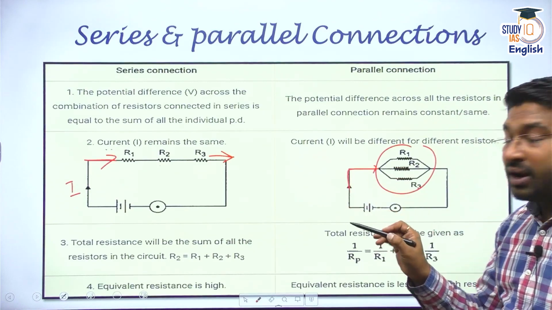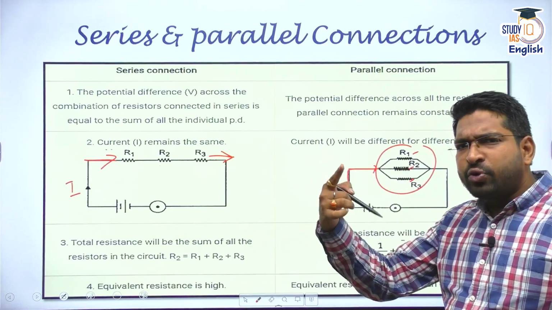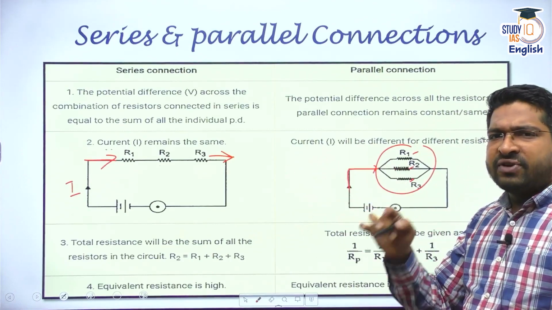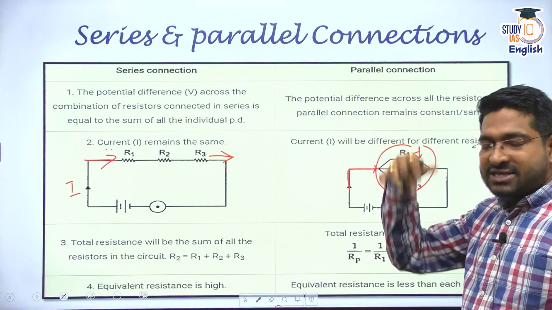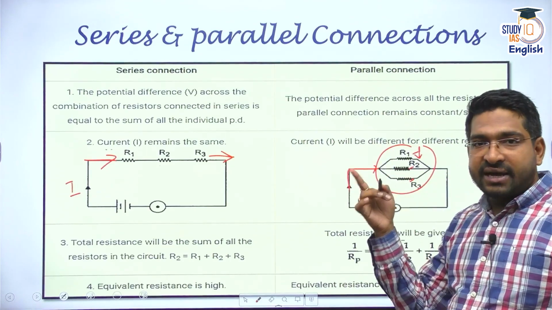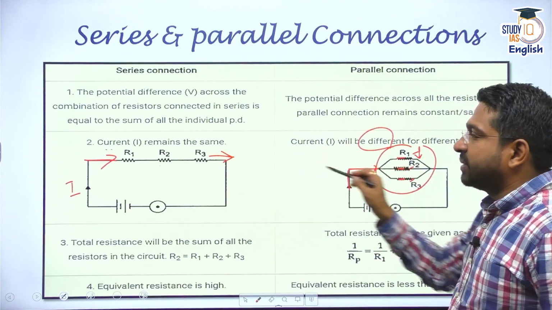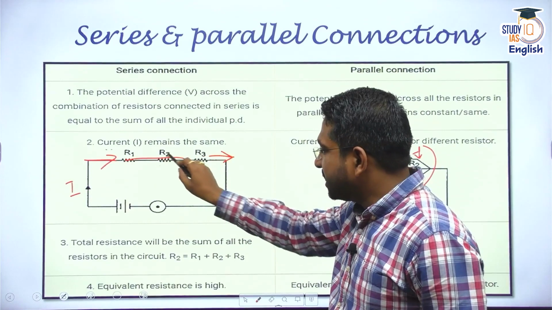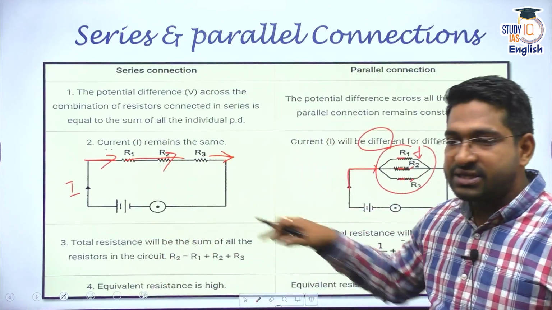Now, depending on these resistances, I told you more current will flow where the resistance is least. Less current will flow where resistance is higher. That's why across these three, the current will be different. But in series, the current passing would be the same. That's why we get these equations.